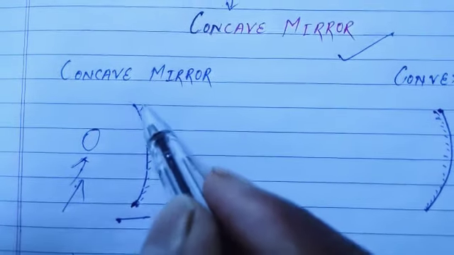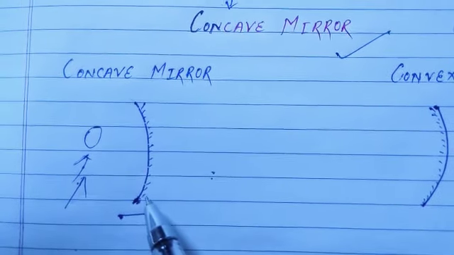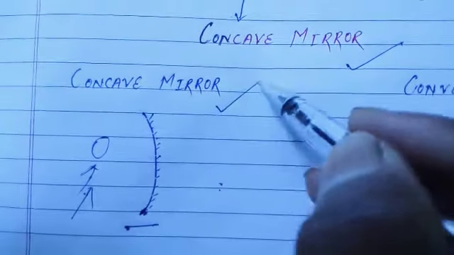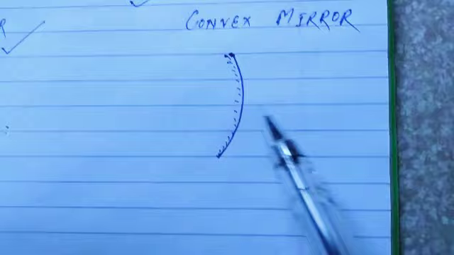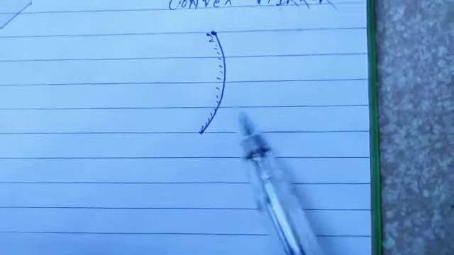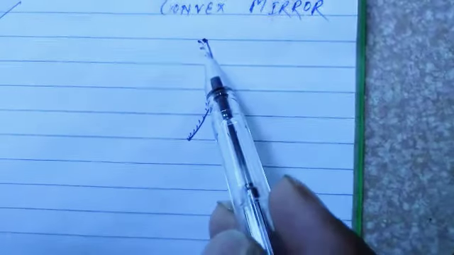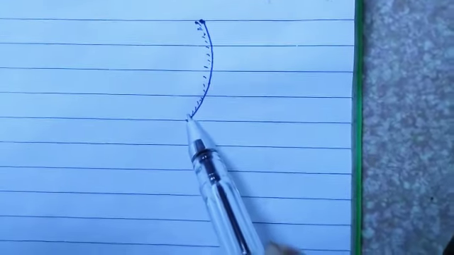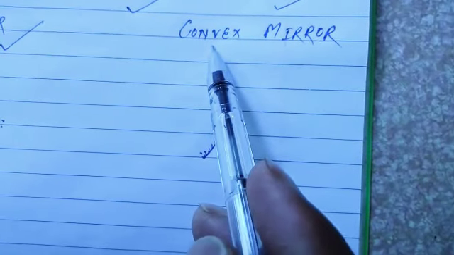So the outside part is silvered here. Okay, so it is what? Concave mirror. Now in a very similar way, just look at this. Here the inside part is silvered, so its name is convex mirror.